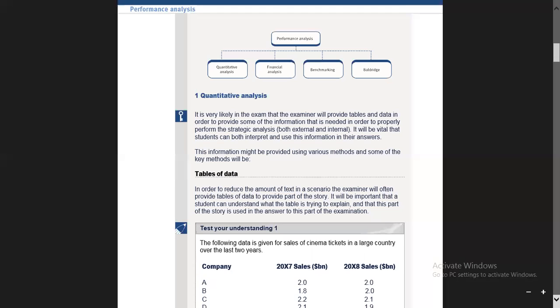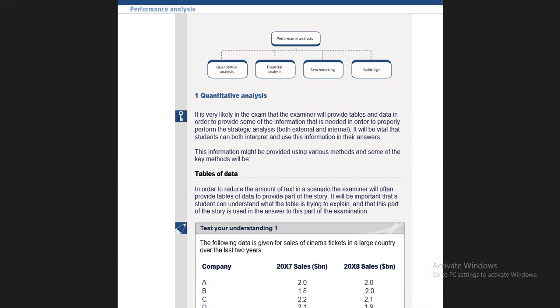Now, quantitative analysis. It is very likely in the exam that the examiner will provide tables and data in order to provide some of the information needed to properly perform the strategic analysis, both external and internal. It will be vital that students can both interpret and use this information in their answers. Yes, this is very important. Sometimes students do not use the data which is provided by the examiner.